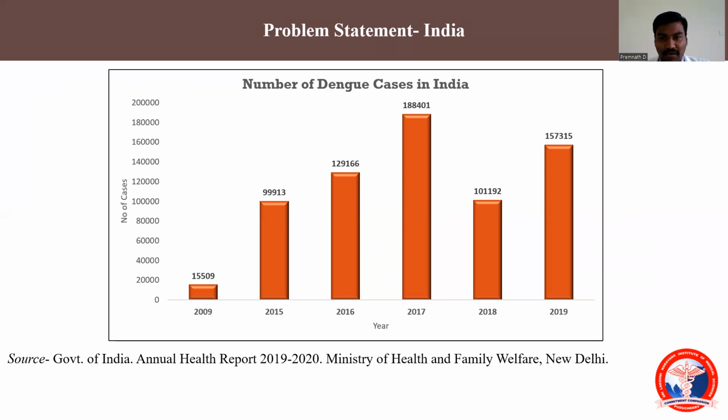So this is the problem statement: the disease is gradually increasing. Why does it increase? Because of rapid urbanization and poor infrastructure facilities. If you see the epidemiology in detail, you will understand why this is increasing.